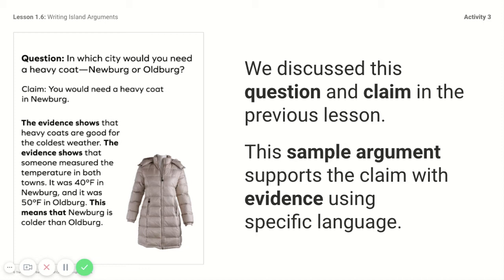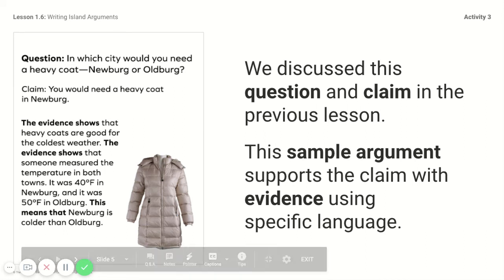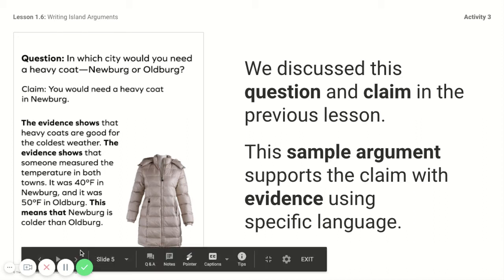The evidence shows that someone measured the temperature in both towns. It was 40 degrees in Newburgh and it was 50 degrees in Oldburgh. This means that Newburgh is colder than Oldburgh. Notice that this scientific argument mentioned evidence and explained how that evidence proves the point.